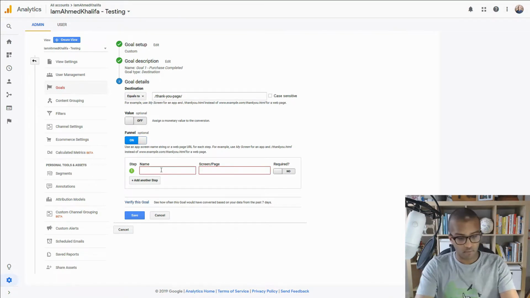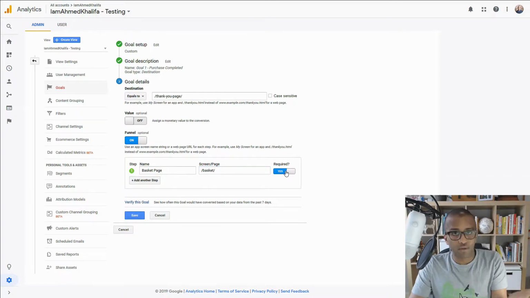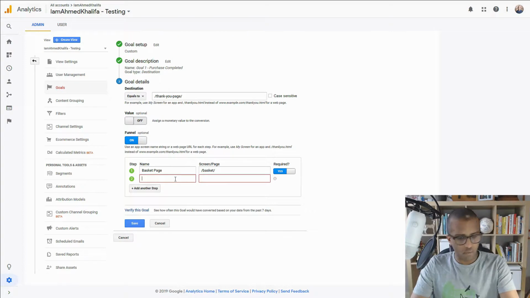So for example, maybe there is the basket page, I'll type it in there, and the URL is basket, and that will be required because you have to go through that page to get to the next step. And then the next step would be maybe the payment page. This is where maybe you start typing in your credit card details.